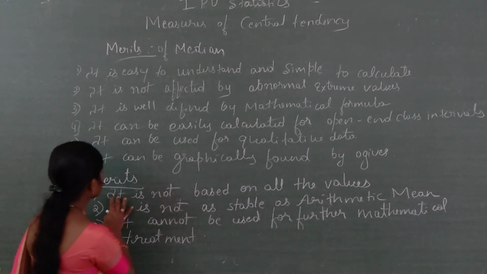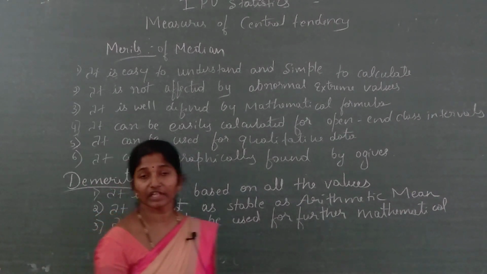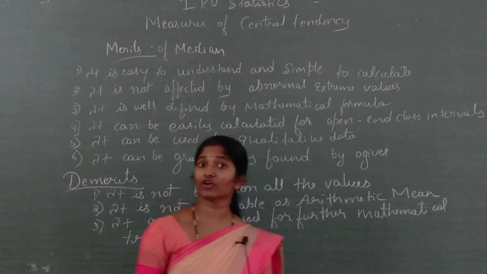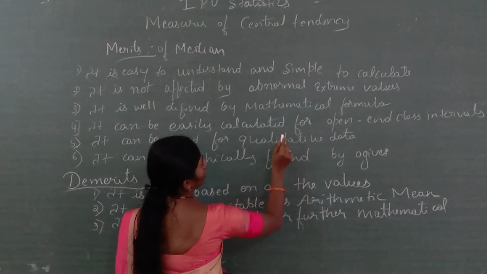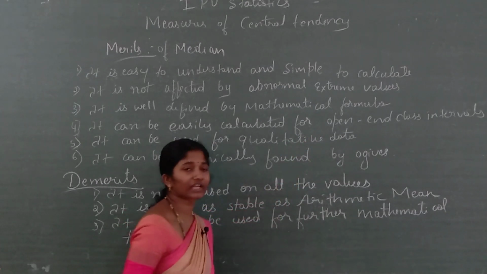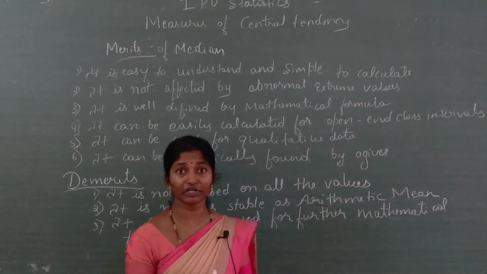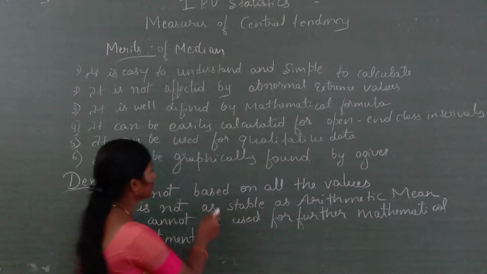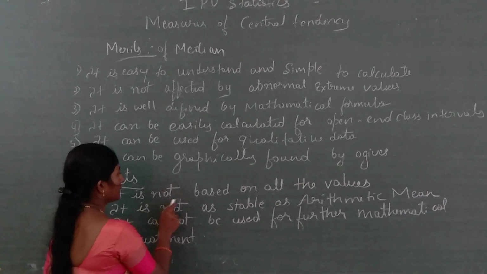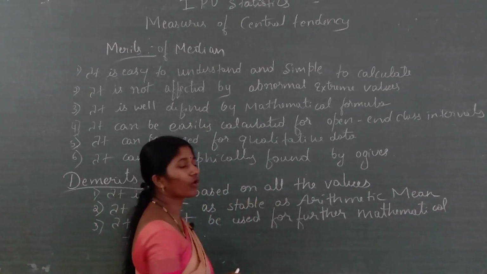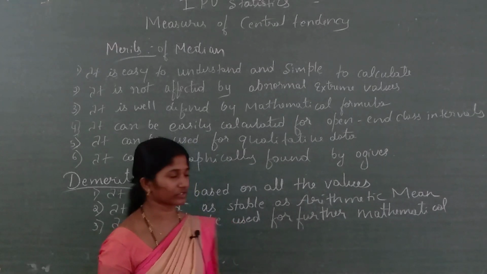Afterwards, the demerits. It is not based on all the values. The arithmetic mean is based on all the values, so abnormal extreme values and open end class intervals are demerits of the arithmetic mean, but here, in the median, it is not based on all the values.